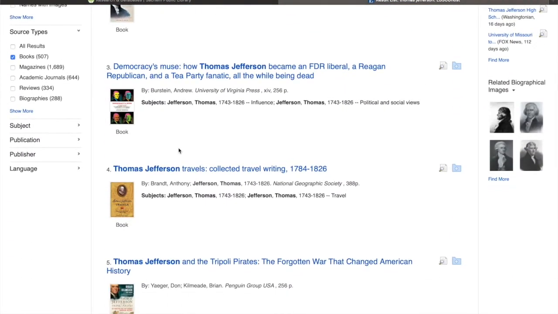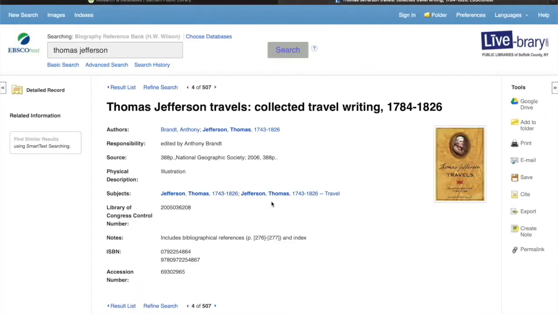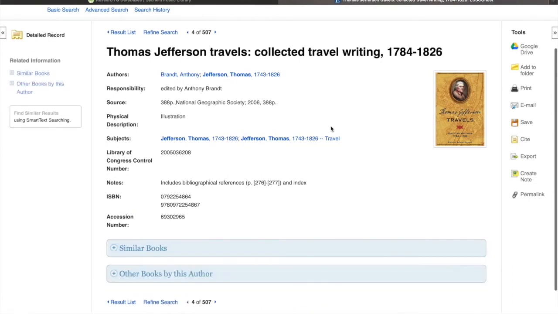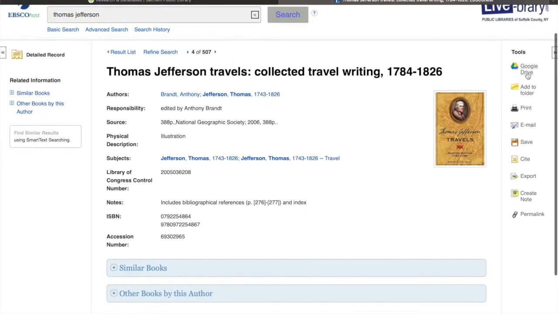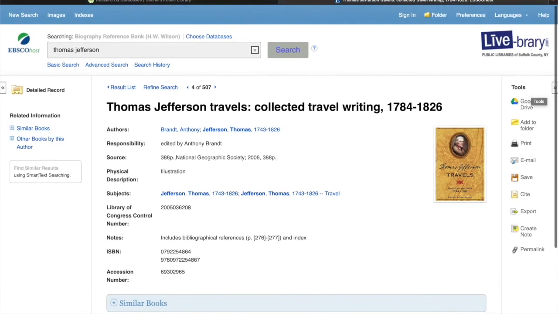So I'm going to click on one of these just to show you what it'll look like. So we've got our book. We have all the tools over here, so if you want to save this to your Google Drive, you could do that. So I would ask you to just sign in with your Google account, whatever you're using. You can add it to your folder, and you have the folders up here. So it'll make you sign in to EBSCO if you don't have an account. It's just your email address and a password. You can print that out if you're connected to a printer. Email this to yourself.